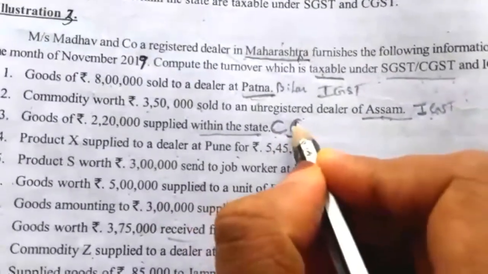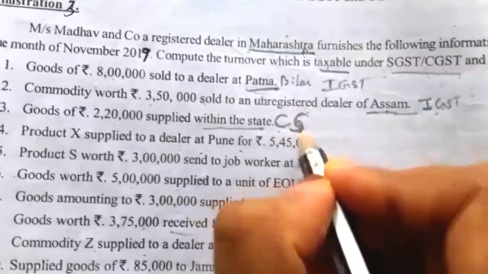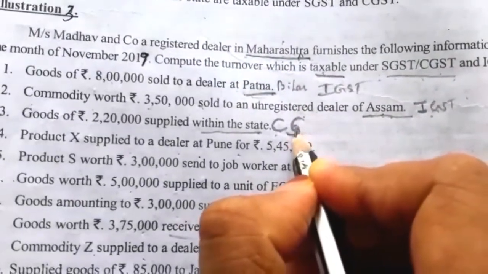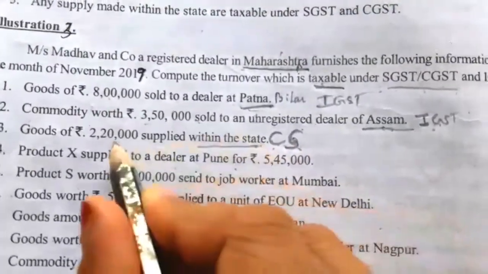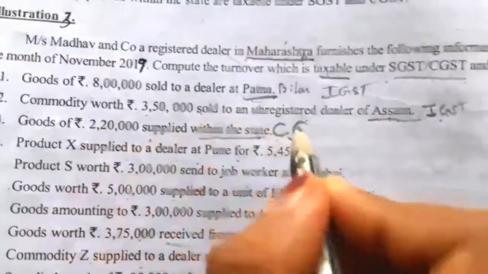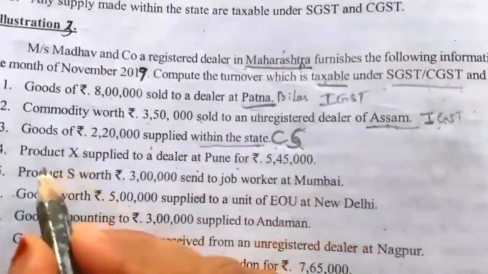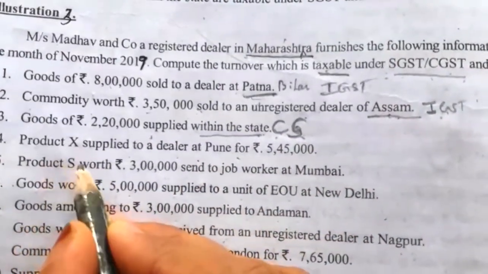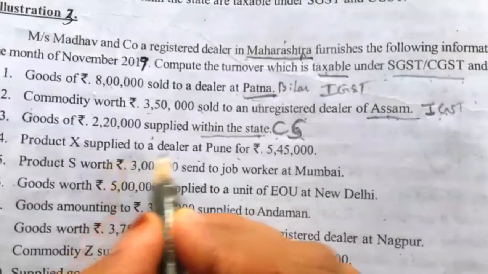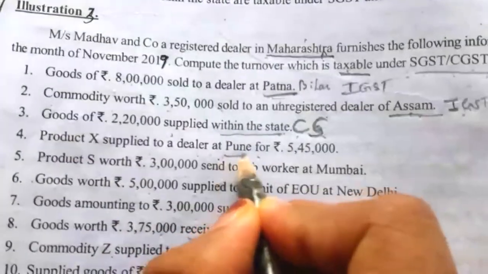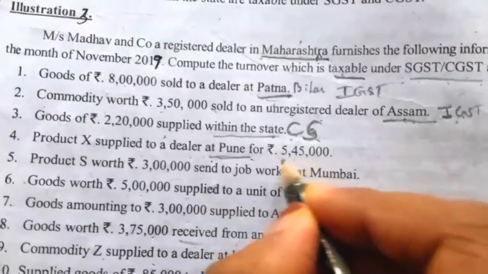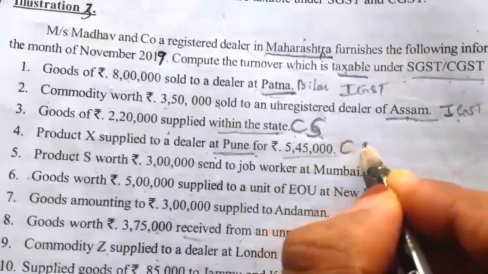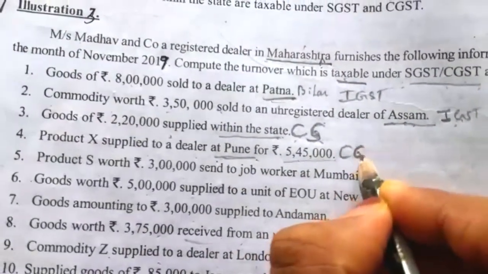The short form I used: CGST and SGST under the taxable turnover column. Within the state goods supply, we take 2,20,000 under the first amount column. Next, product X supplied to a dealer at Pune. Pune is in Maharashtra, so this is also within the state supply. So we have to take it under the CGST and SGST column.